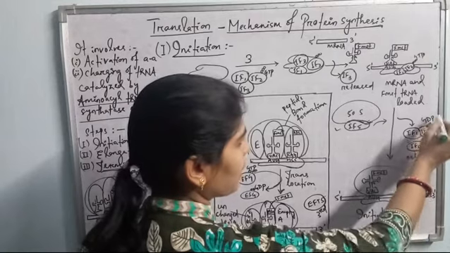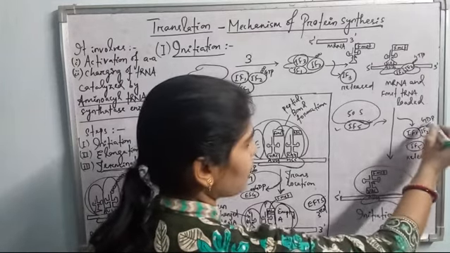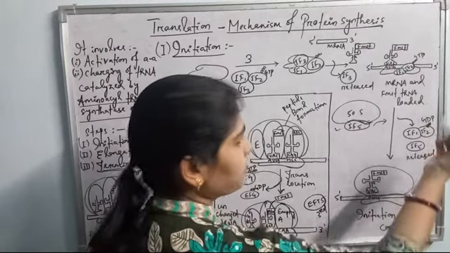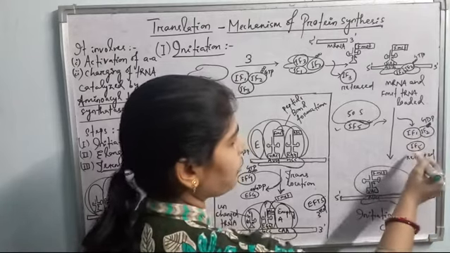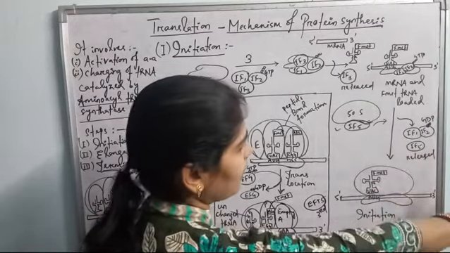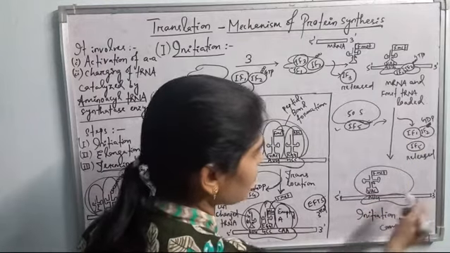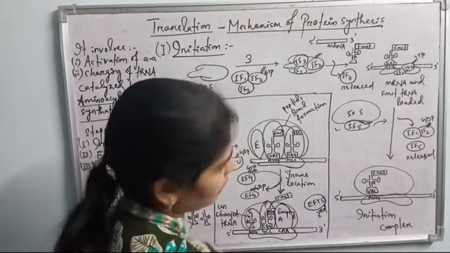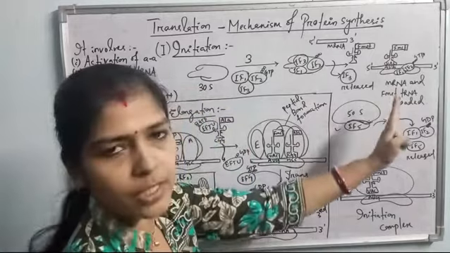See here after hydrolysis I have shown that IF2 is GDP linked because it is dephosphorylated. And IF5, all these initiation factors are released and the larger ribosomal subunit is loaded upon the smaller ribosomal subunit having the formyl methionine tRNA, forming the initiation complex here. See, the initiation complex is formed by the initiation factors in the case of prokaryotes.